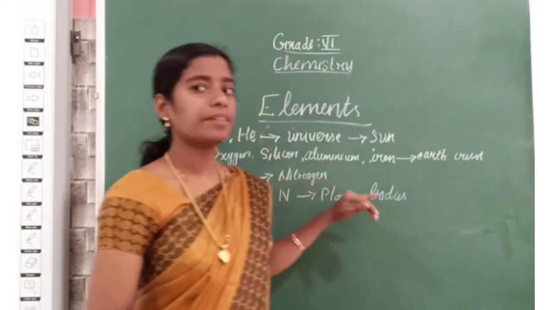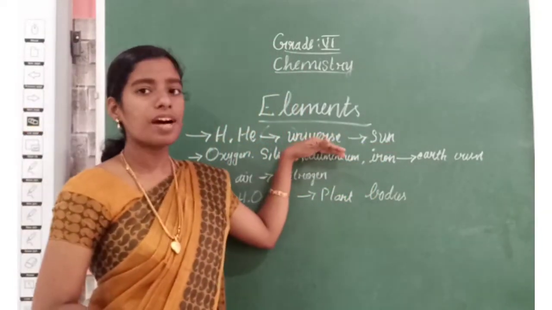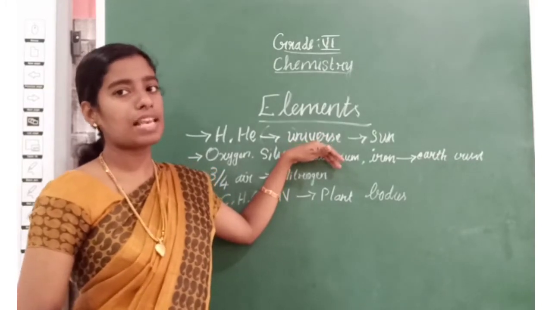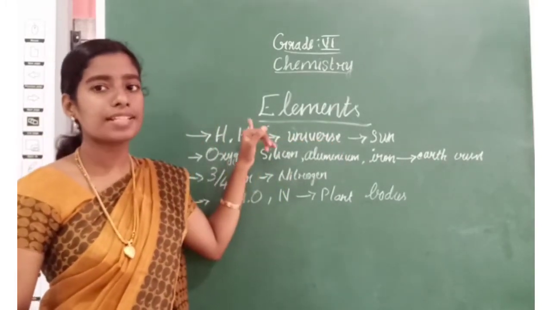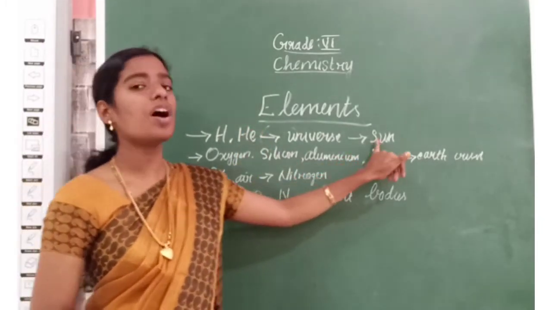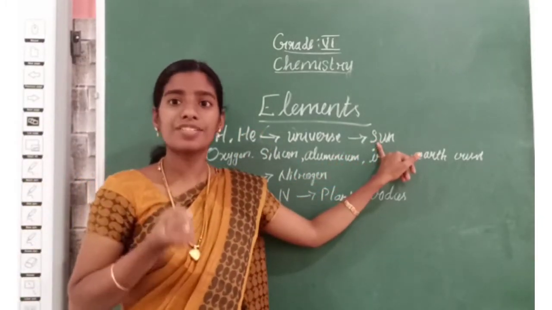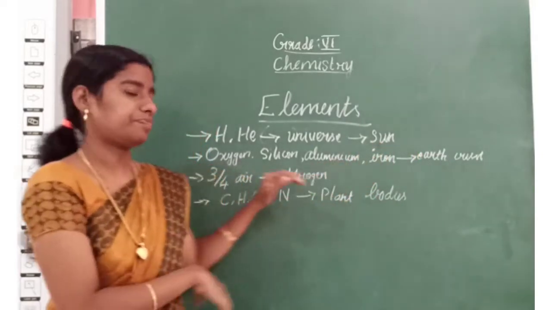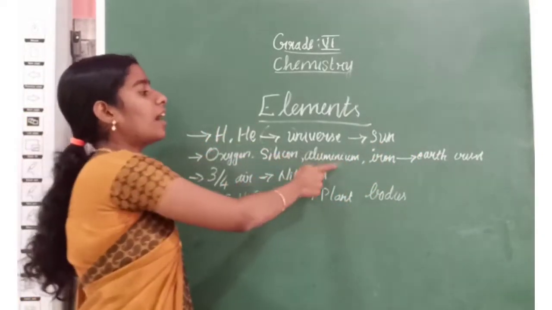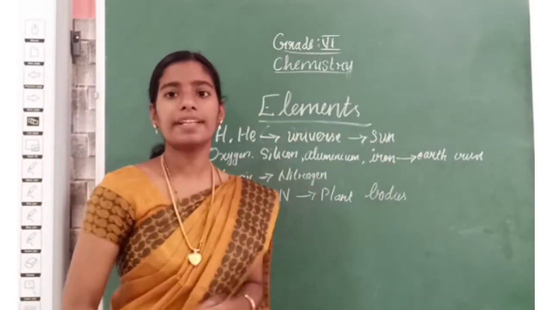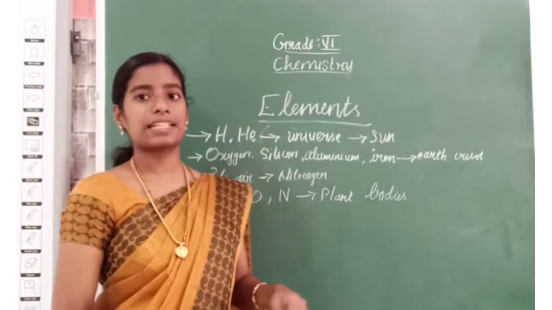So I repeat, in the universe, what are the abundantly present elements? Hydrogen and helium. These are responsible for the heat and light from the sun. Next, oxygen, silicon, aluminium, iron are abundantly present in the earth crust.